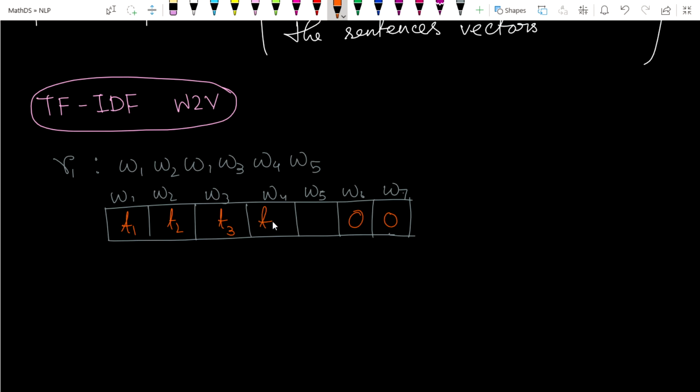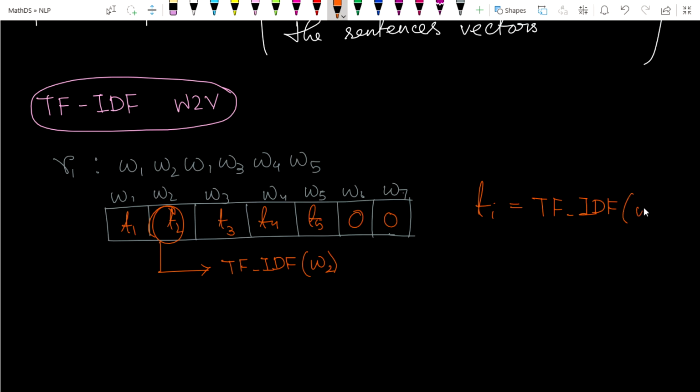This cell, T2, means the TF-IDF value of W2. So Ti is equal to the TF-IDF of the word Wi. That is the value of each cell. Here it is 0 for W6 and W7.